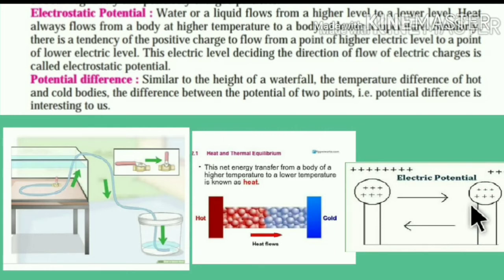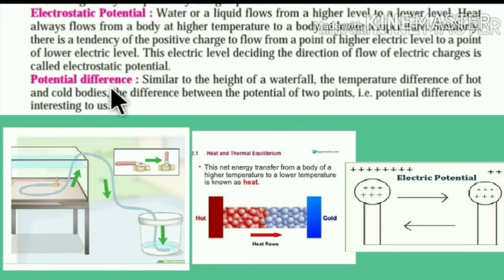This electric level, deciding the direction of flow of electric charges, is called electrostatic potential.